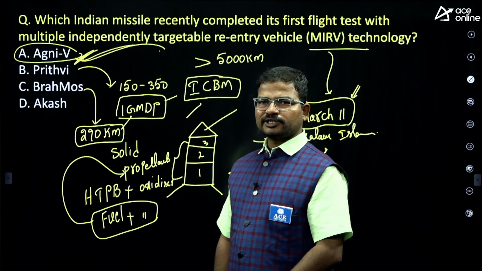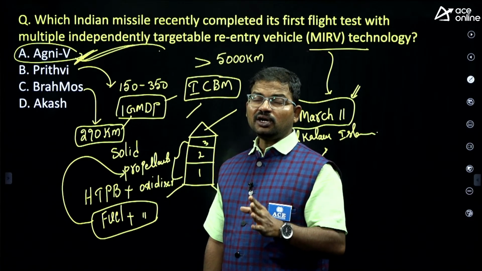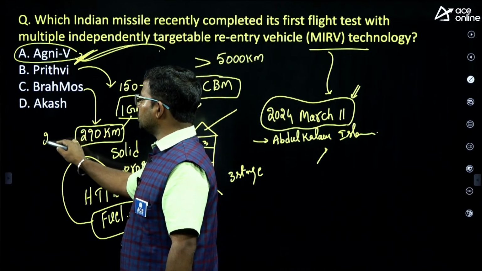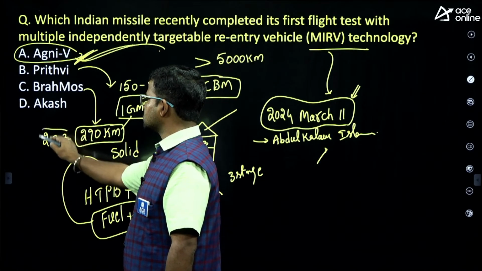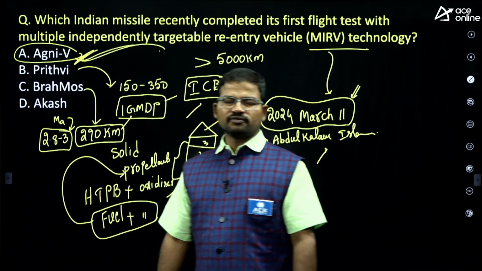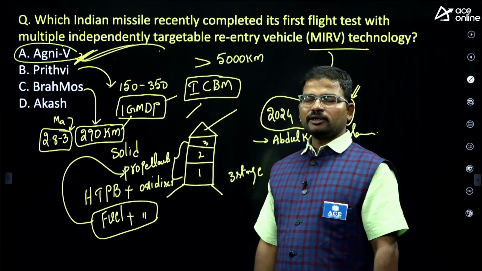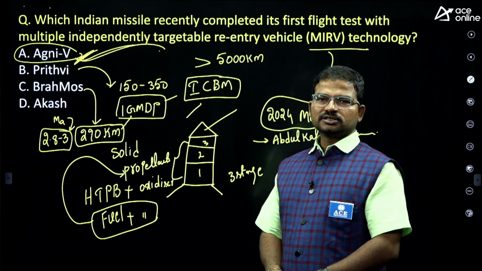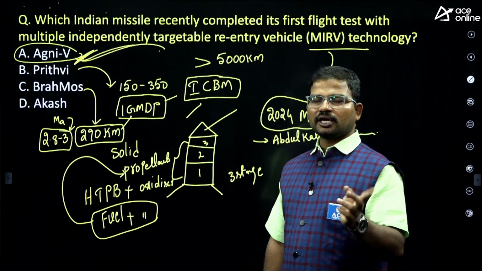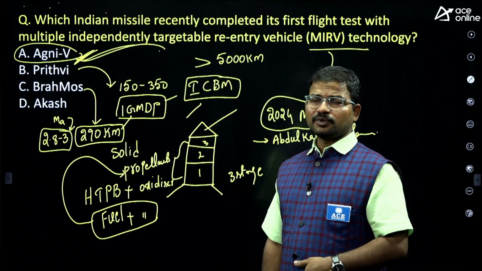What is the specialty of the BrahMos missile? It is considered the world's fastest supersonic cruise missile. Its speed is around 2.8 to 3 Mach. Of course, it can be launched from different platforms: ships, submarines, surface to surface, air to air, air to surface. On different platforms we can easily launch these derivatives.